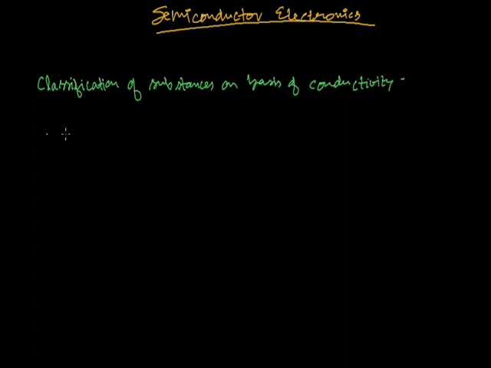They are of three types. First type, known as metals. Second type, known as semiconductors. And third type, known as insulators.